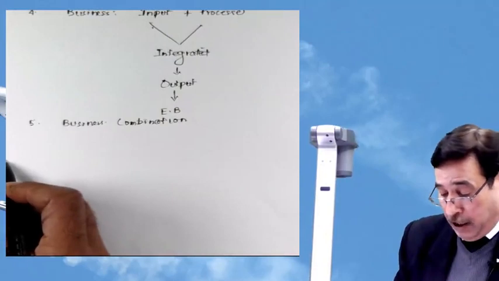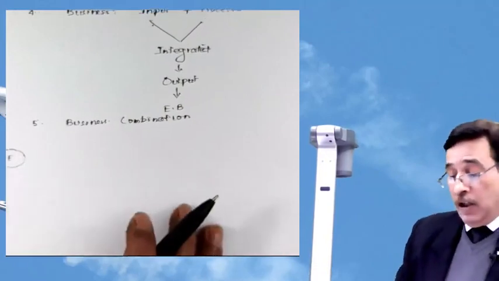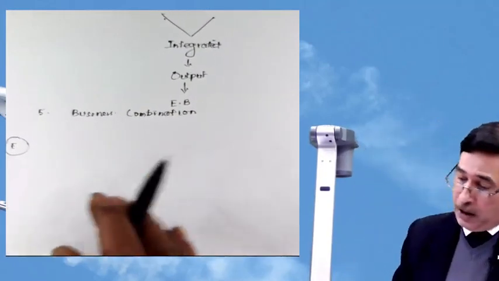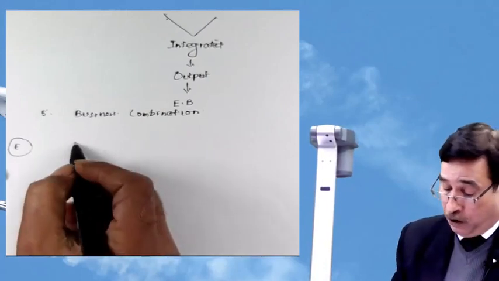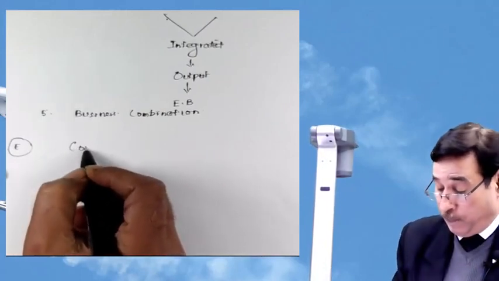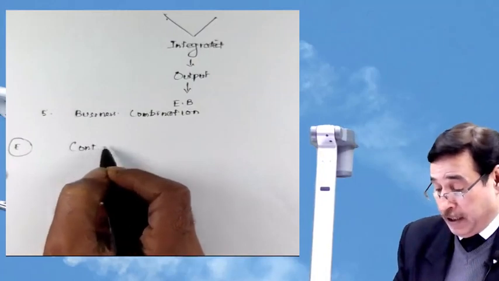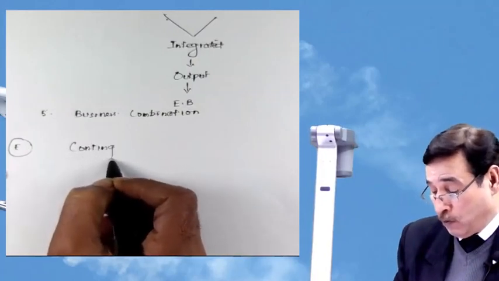Then point number E. Under E, this particular standard talks about a concept known as contingent consideration.